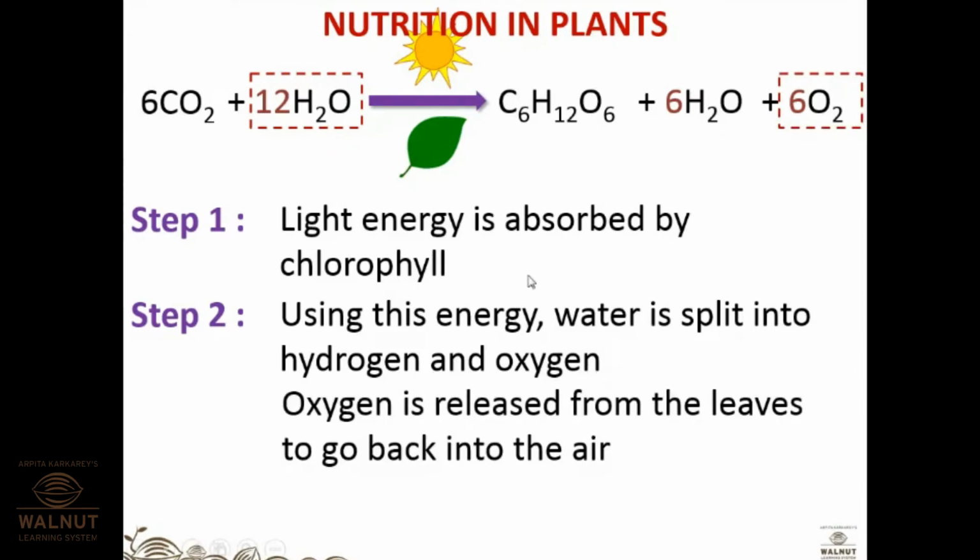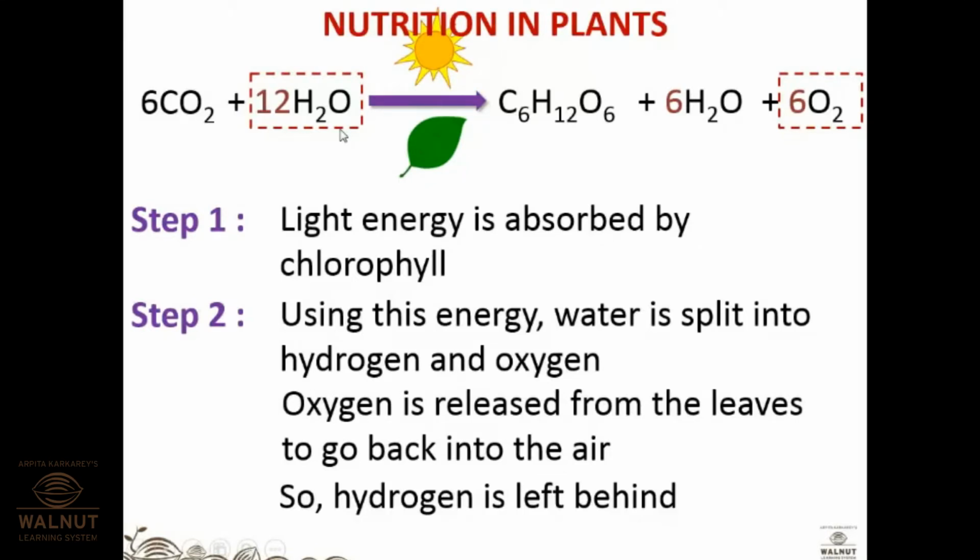Now, an MCQ can be framed from this section: the oxygen that is released during the process of photosynthesis, does this oxygen come from carbon dioxide or does it come from water? That could be an MCQ question. Because carbon dioxide also has oxygen and water also has an oxygen atom, you may get confused about where the oxygen released as a product during photosynthesis is coming from. It is coming from water. Don't forget that. It is not coming from CO2. It is coming from the splitting of the water molecule.